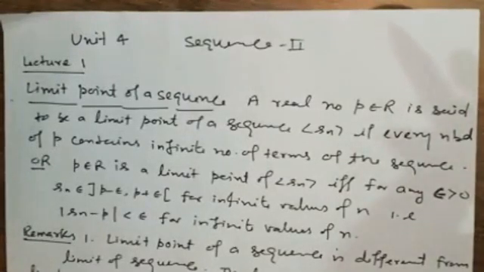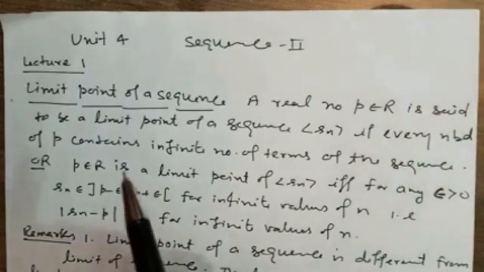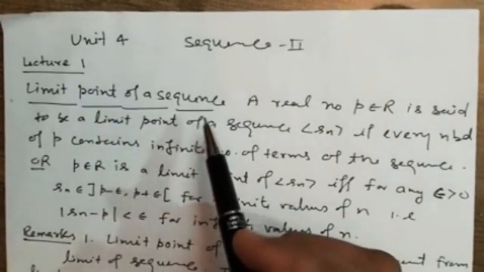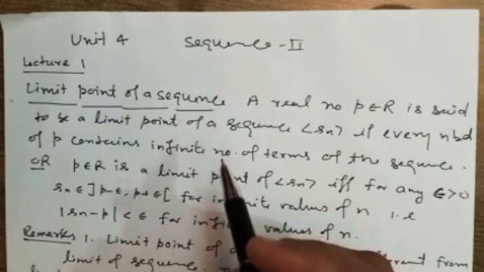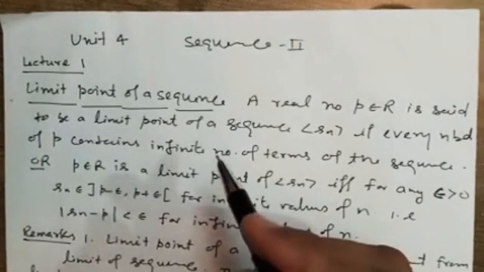Hello dear students, today we are going to start unit 4 of real analysis, and it is the last unit of your syllabus. In this portion we study the next part of the sequence. The first topic here is the limit point of a sequence. Already you have studied the limit point of a set. The similar definition is here.